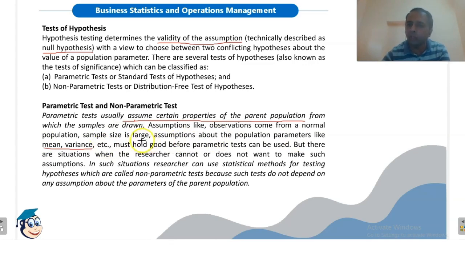If not, we will use a non-parametric test. But there are situations when the researcher cannot or does not want to make such assumptions. In such situations, the researcher can use statistical methods of testing hypothesis which are called non-parametric tests. So when we are not making any assumptions, we use the non-parametric test. Such tests do not depend on any assumption about the parameters of the parent population.